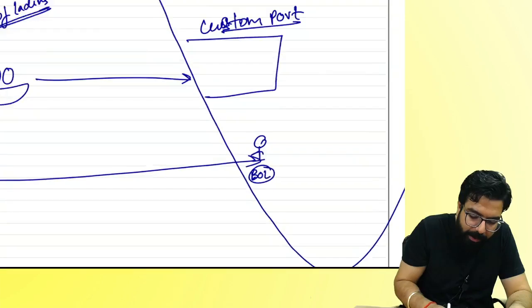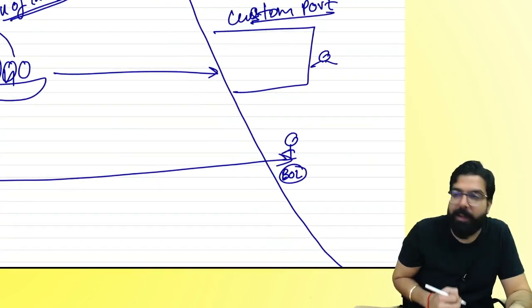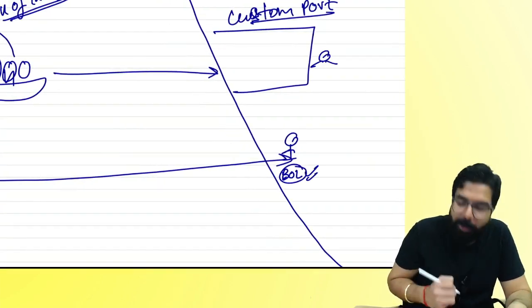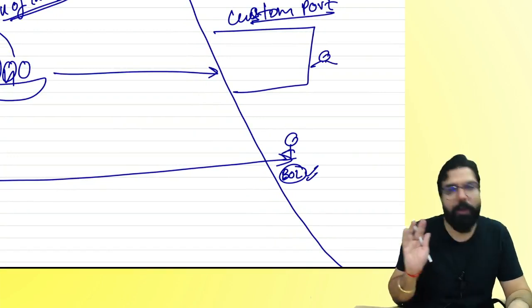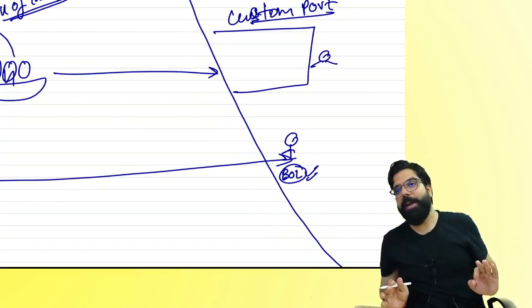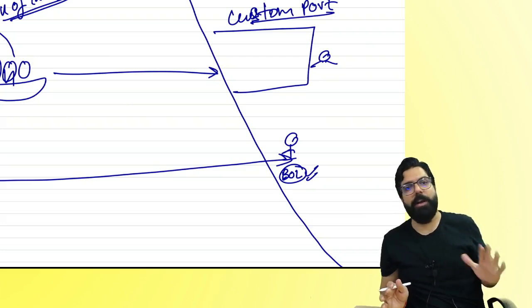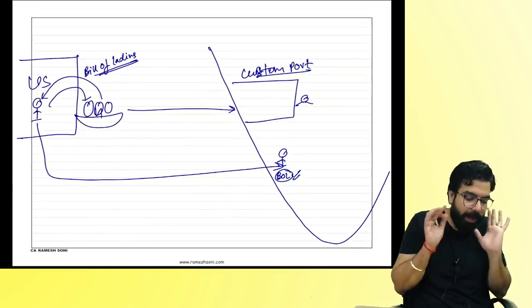when you go over there, the custom officer will be sitting. You have to show him the bill of lading. Only then he will give you the goods. People, bill of lading is an ownership document. If you don't have the bill of lading, it means you will not get the goods. Are we clear, everyone?